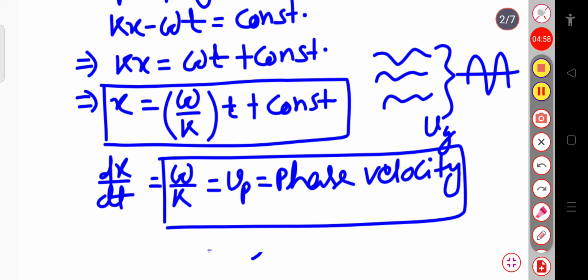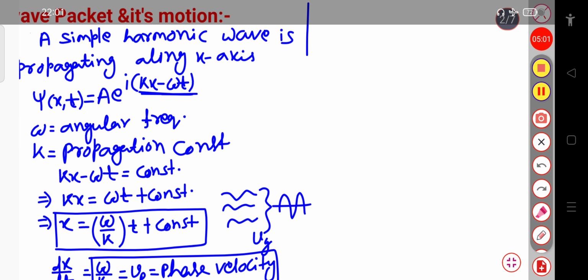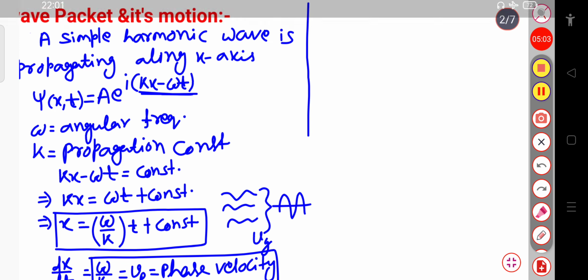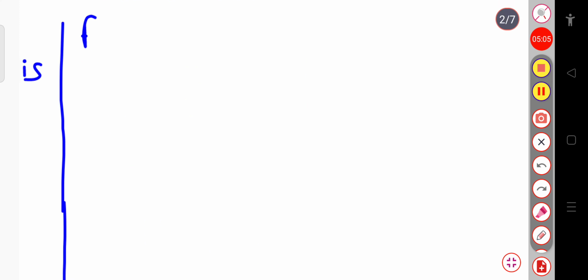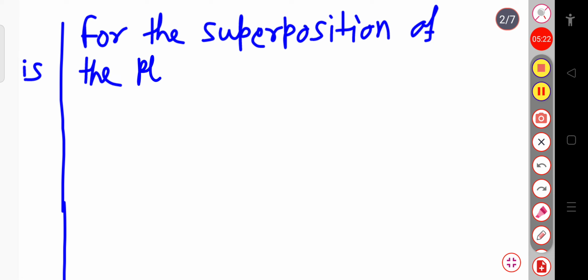So let me represent the wave equation for the superposition of the group of waves, for the superposition of the plane waves.